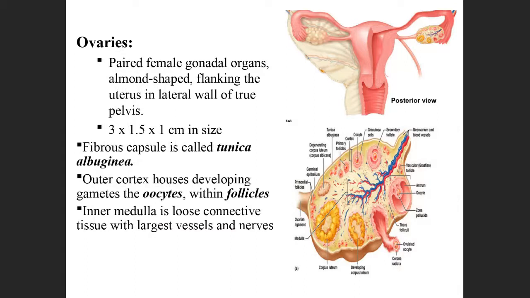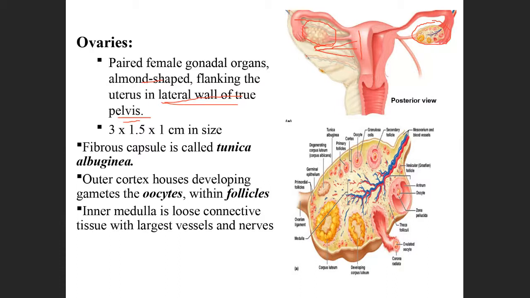Next, about the ovaries. So these are the almond shaped structures. They are present on the lateral wall of the uterus. So this is the uterus, and this is the lateral side. These are the ovaries, almond shaped. They are present on the lateral wall of the true pelvis or lateral to the uterus.